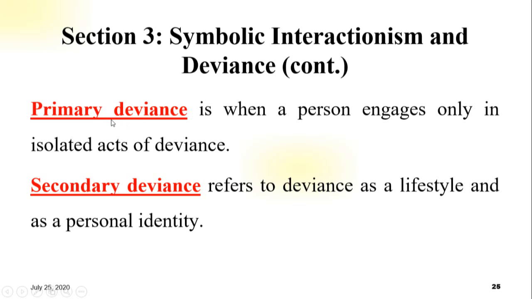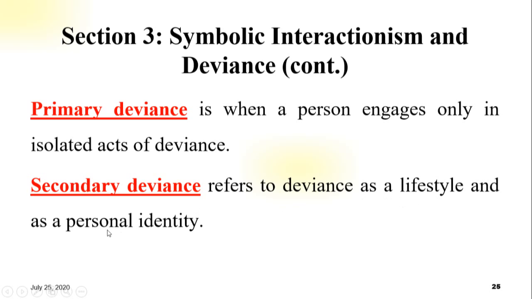One more point, secondary deviance. It refers to deviance as a lifestyle and as a personal identity. Both of them are different, opposite from primary deviance. The word lifestyle here means the way in which a person lives.